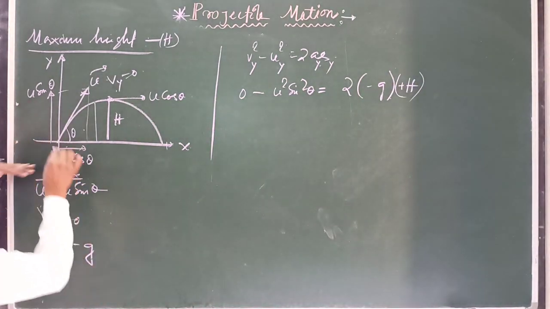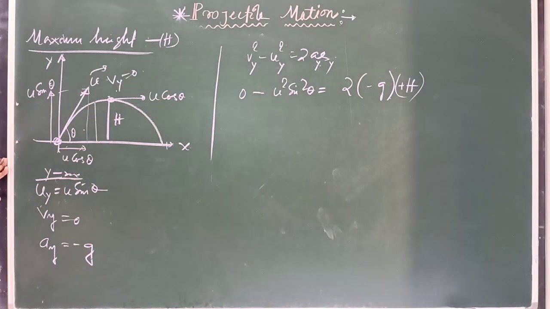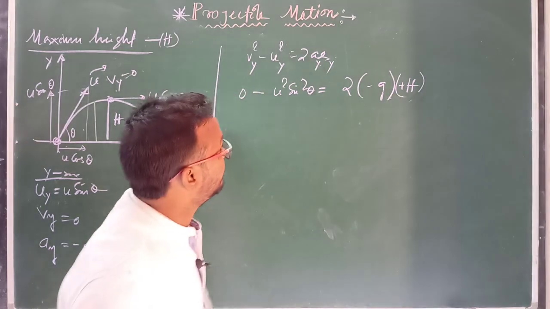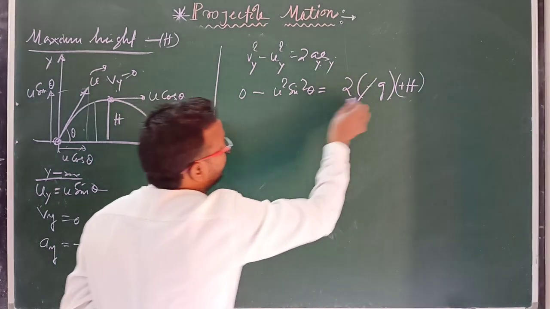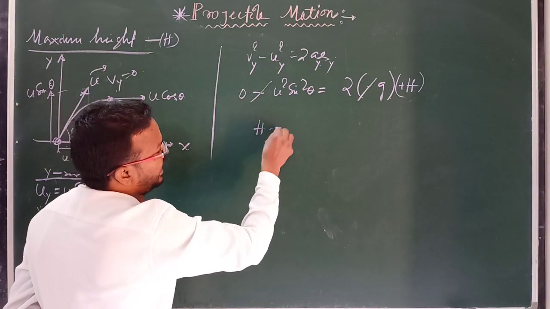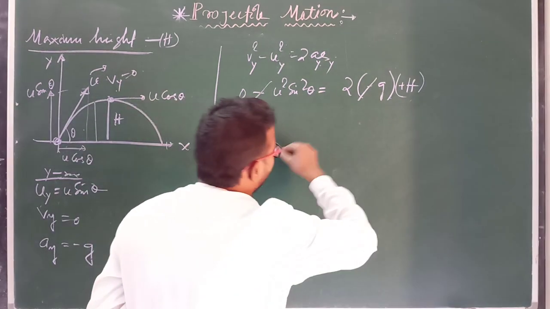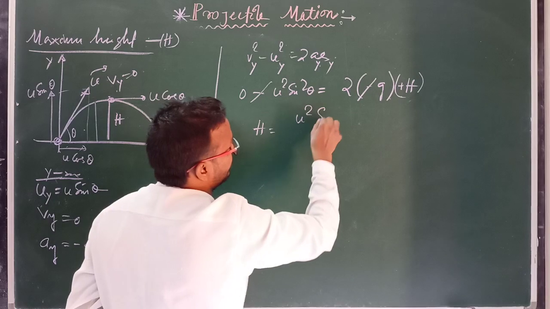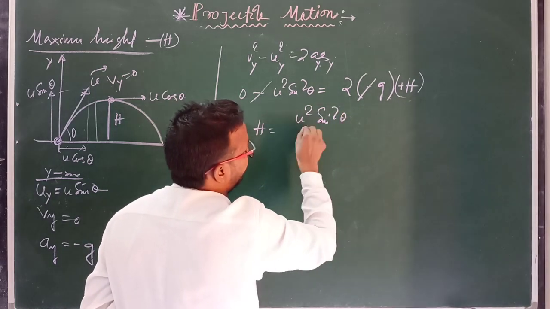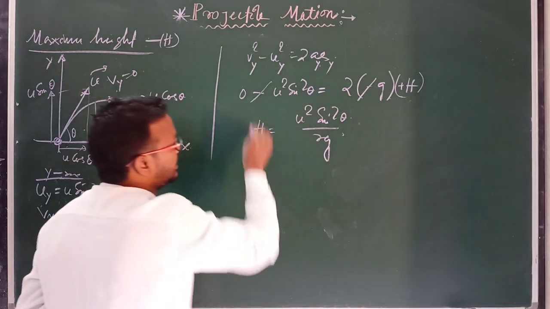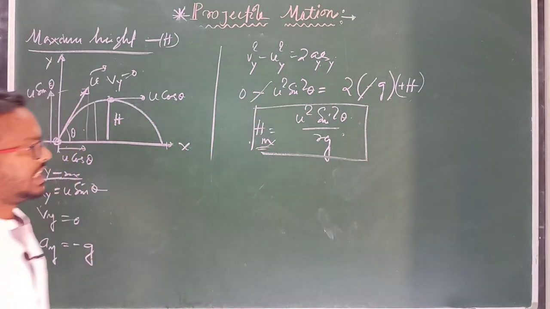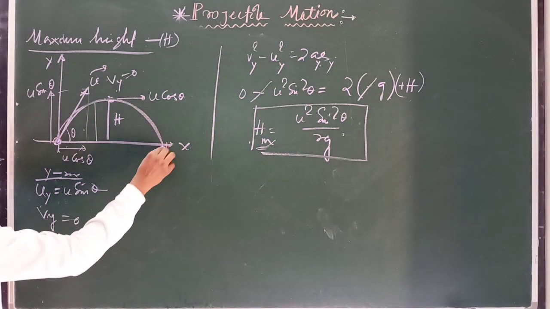Because this is the initial point and this is the final point. If the initial point lies below the final point, the height is taken to be positive. The minus and minus cancel, so the maximum height attained by the projectile is h equal to u square sin square theta by 2g. This is the maximum height attained by the projectile during its motion.